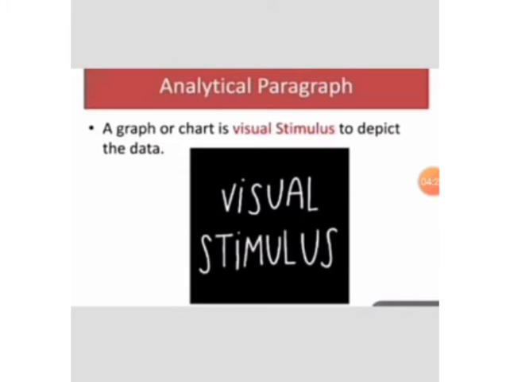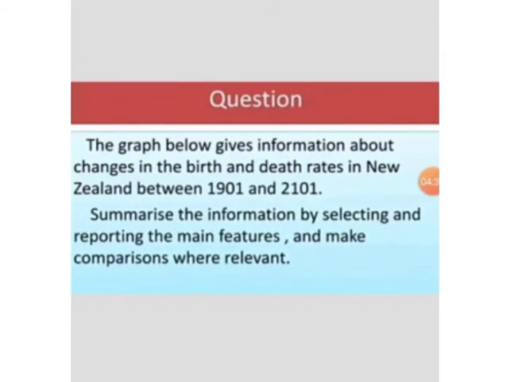So to show this, I am going to share one question for your understanding. Here is the question: the graph below gives information about changes in the birth and death rates in New Zealand between 1901 and 2101. We have to draw the conclusion by selecting and reporting the main features and making comparisons where relevant.